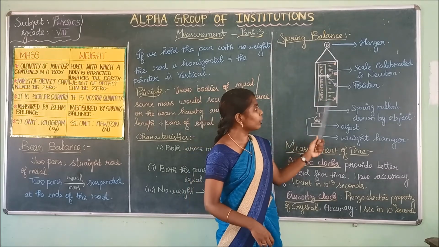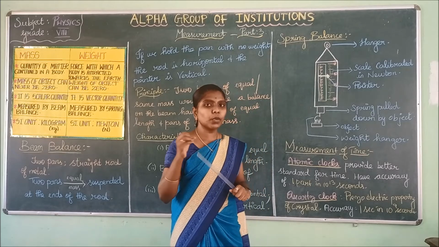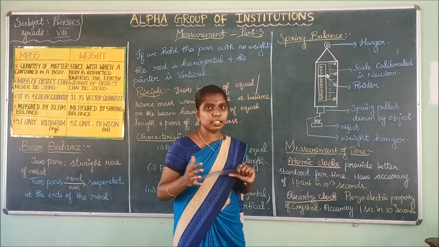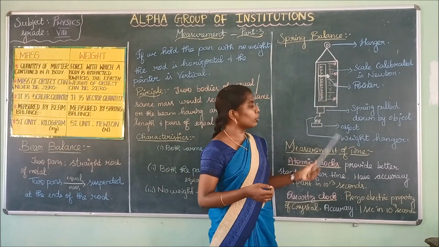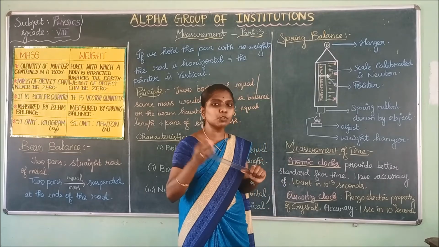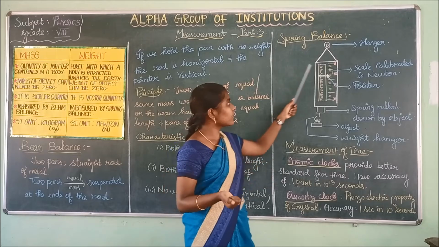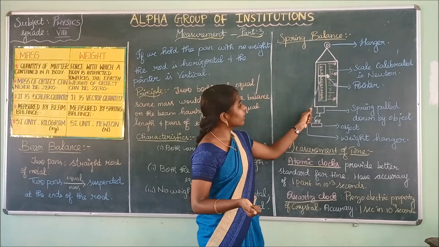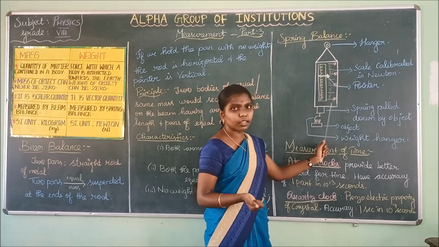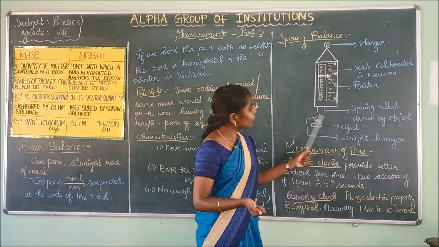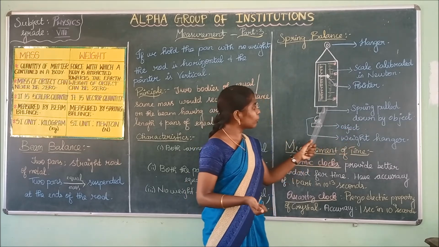With the scales they will note the reading: how much weight that object has. With this reading they will note the measurement. This is the scale, and here there will be a pointer to point the reading. Next, you will have the spring pulled down. Here there will be a spring.